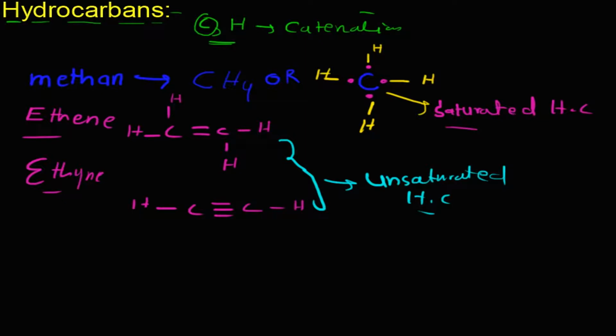In these molecules the carbon valency is not fully satisfied and they have the property to add another hydrogen, in ethene and ethyne, and these are called unsaturated hydrocarbons.